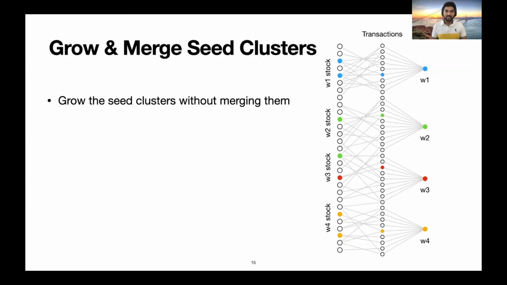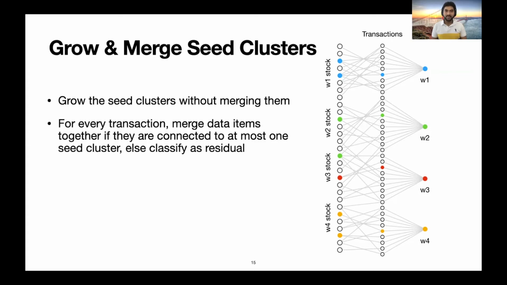In the next step, we grow these seed clusters without merging them. In our example, this would be akin to growing the seed warehouse clusters to include all the stocks that belong to the warehouse. We do this by scanning transactions one by one, and whenever all data items are unallocated or belong to the same seed cluster, we merge them into the same seed cluster. When they belong to more than one unique seed cluster, we simply tag that as a residual and move on. In this figure, the residuals are denoted by a black dot.